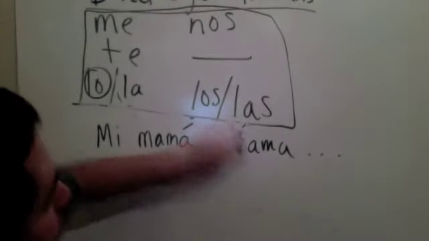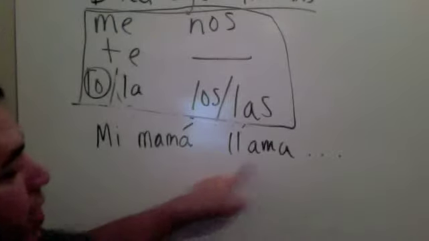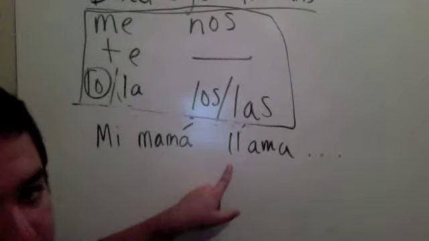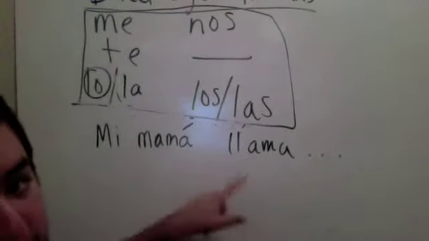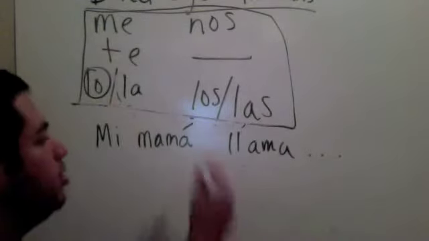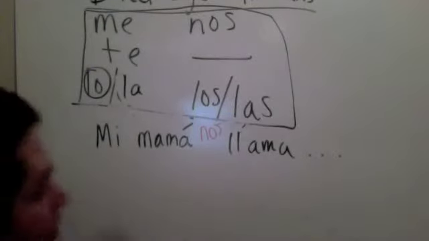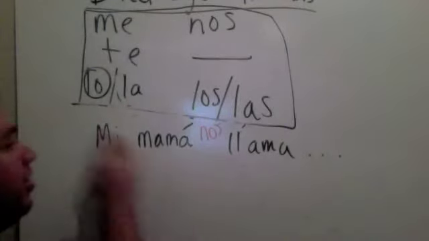Well, actually, we only have one option here, right? Here's our conjugated verb. We don't have an infinitive to attach it to, so it has to go right here. Mi mamá nos llama. So those are the two placement options we have so far.